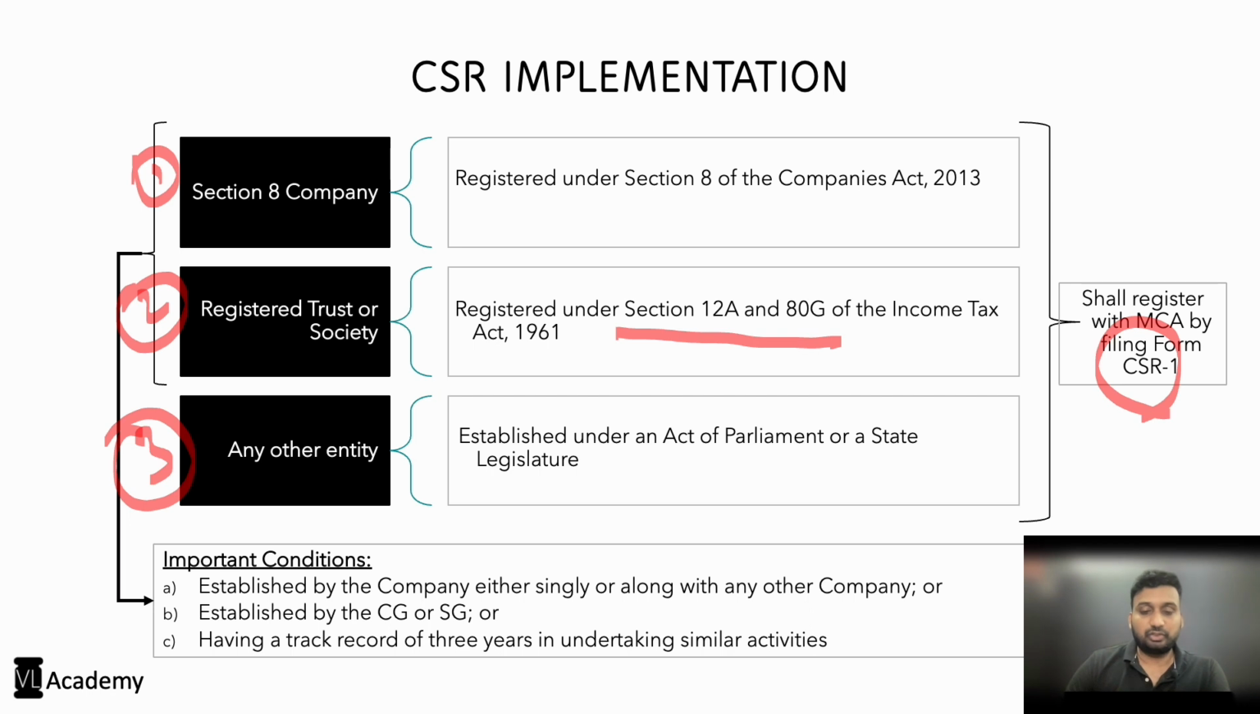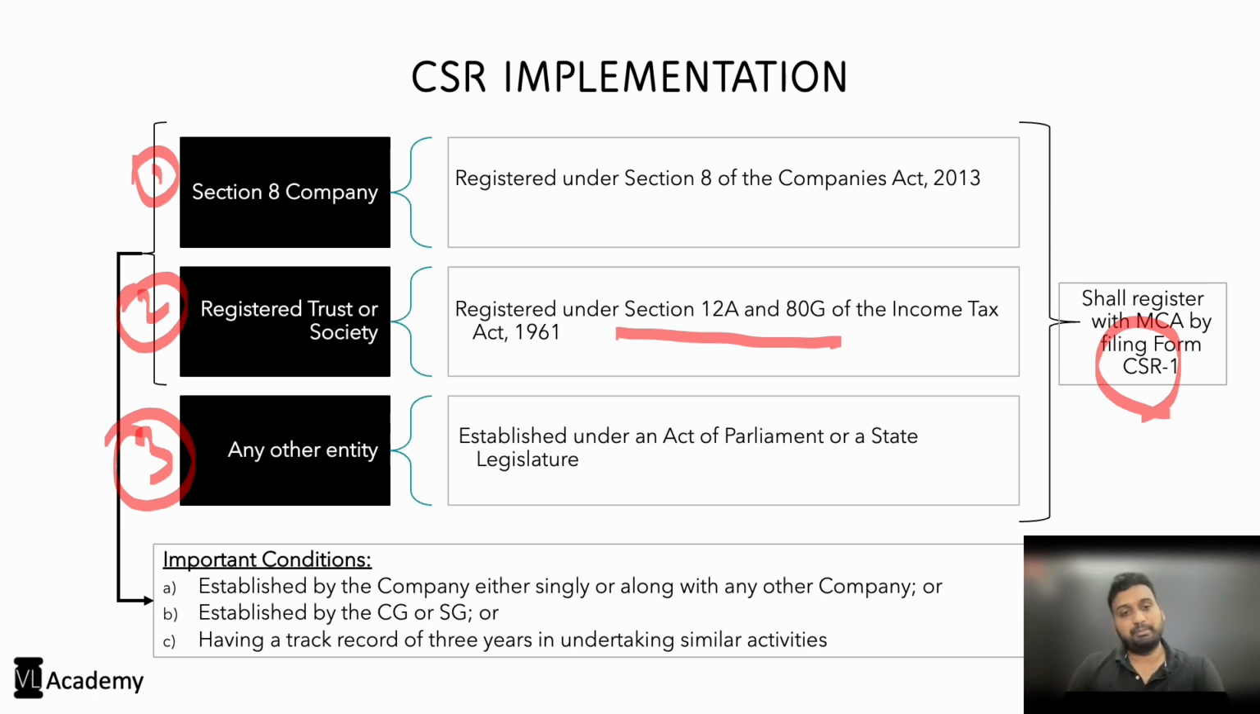This registration is to tell the ministry that we are eligible to implement CSR activities, and then a CSR registration number shall be generated by the MCA automatically through electronic form after you submit your CSR 1. So only those entities which have these registrations can implement CSR activities for the companies.